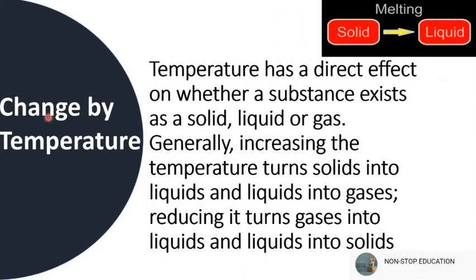So now let's see the change by temperature. The temperature has a direct effect on whether a substance exists as a solid, liquid, or gas. Generally, increasing the temperature turns solid into liquid and liquid into gas, and reducing the temperature turns gases into liquid and liquid into solid. When melting happens, the solid goes to liquid form by heating. And when we reduce the heat, that means freezing, the liquid turns into solid. That's the change by temperature.